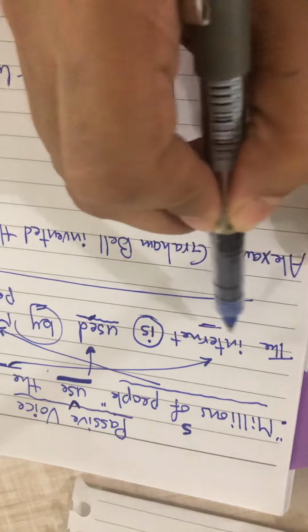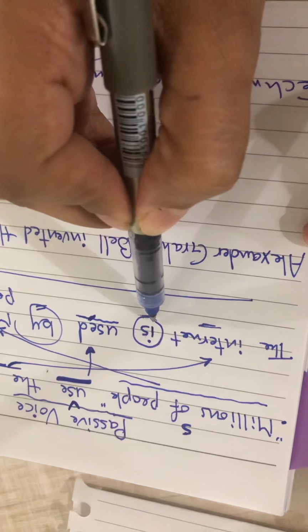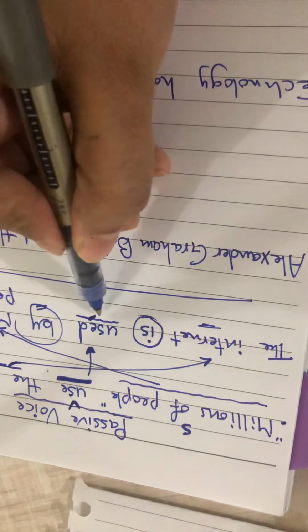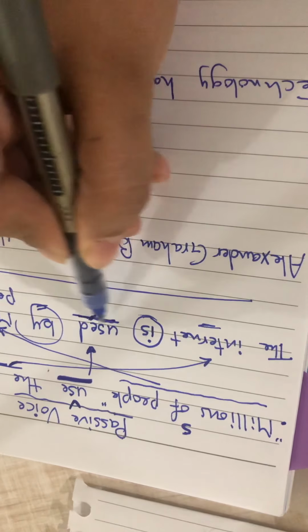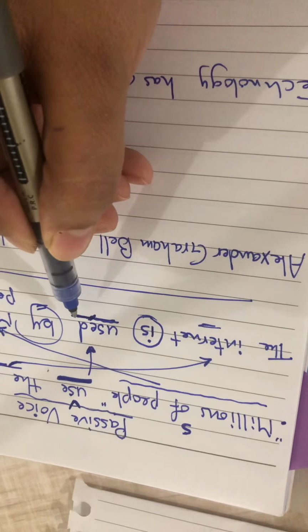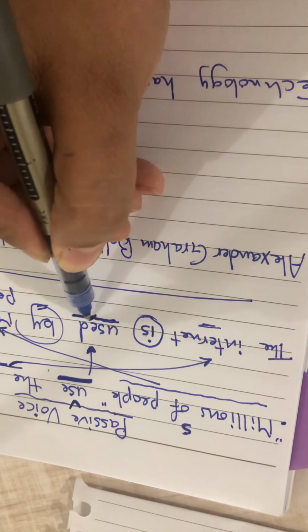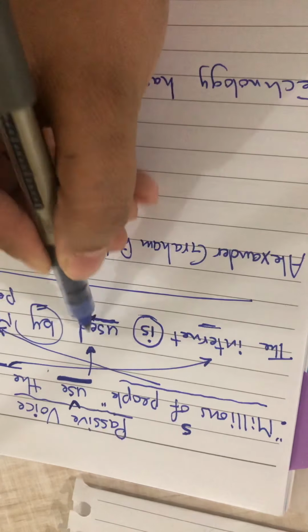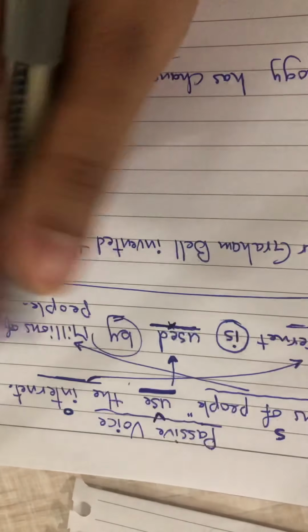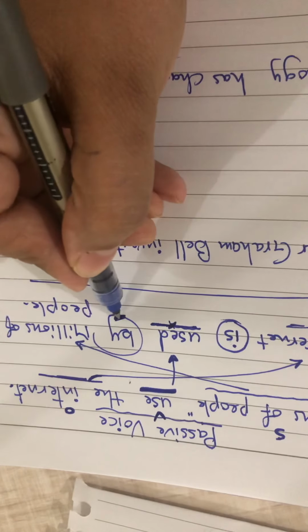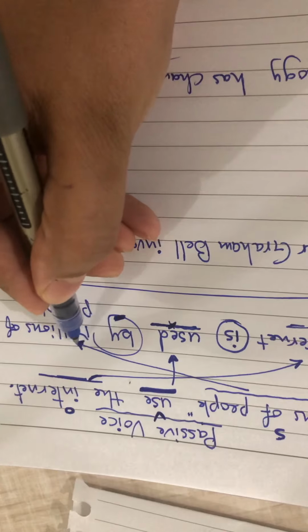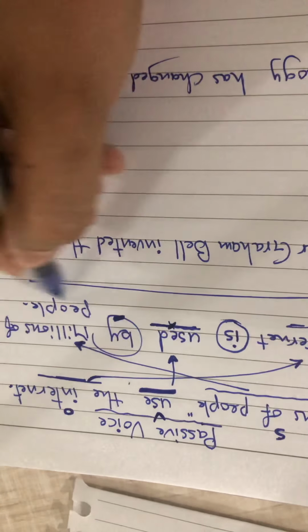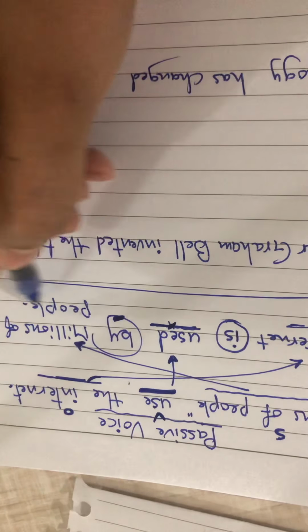Here, internet is singular, so we use is. Verb in the third form. It is a regular verb, so we add suffix ed. But the verb here ends with a final e, so we just add suffix d. Then by, the agent by. Then at the end of the sentence, we use the subject.